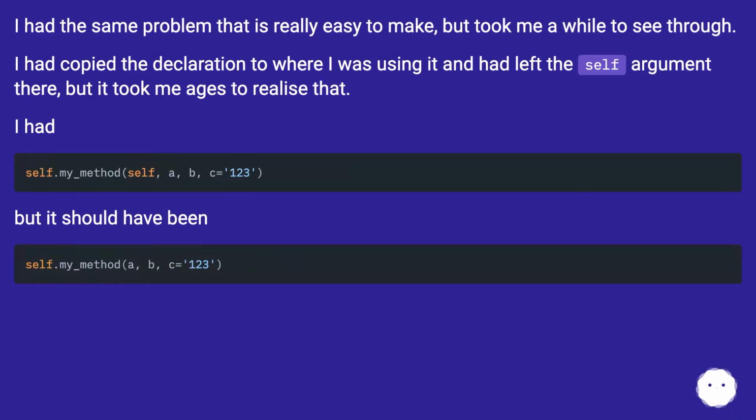I had the same problem that is really easy to make, but took me a while to see through. I had copied the declaration to where I was using it and had left the self argument there, but it took me ages to realize that.